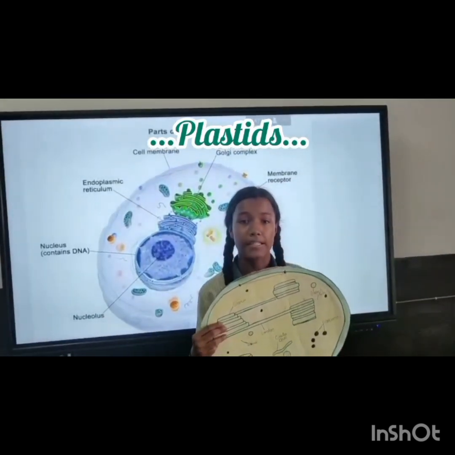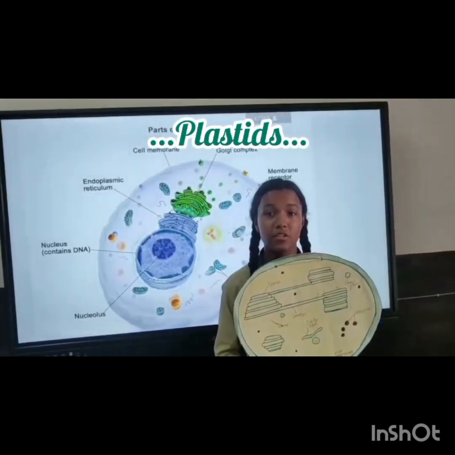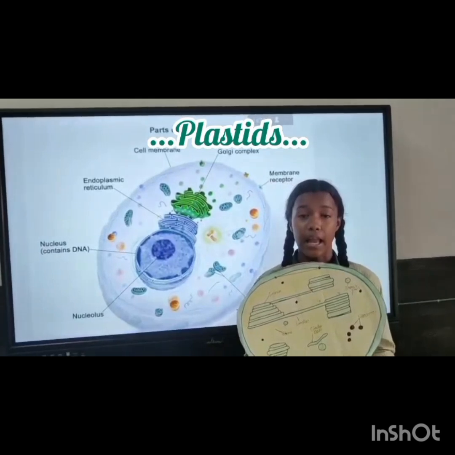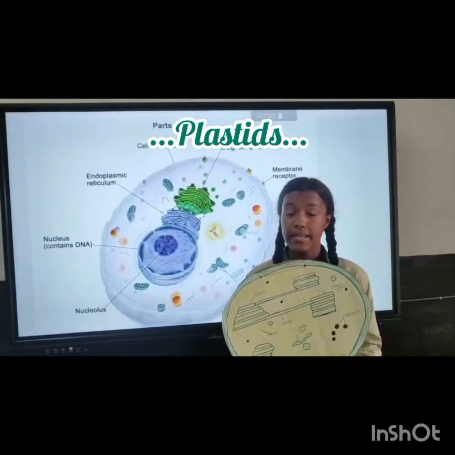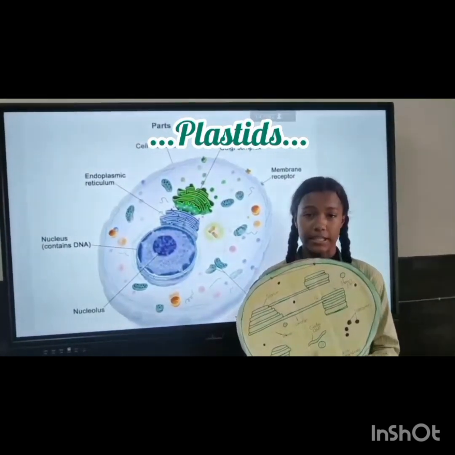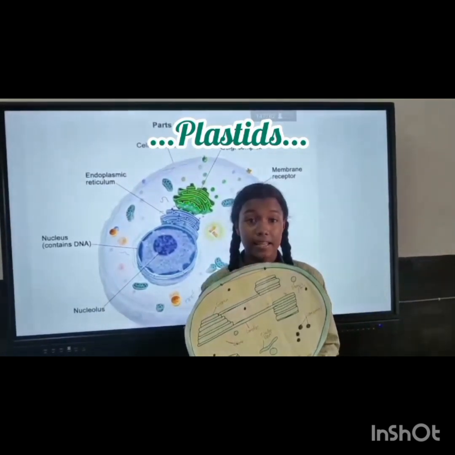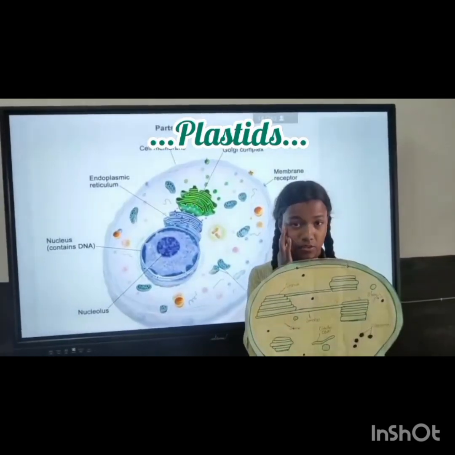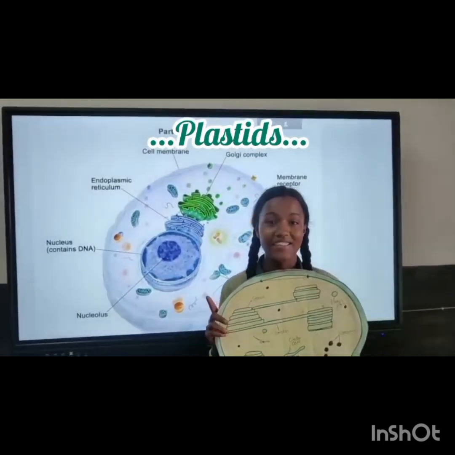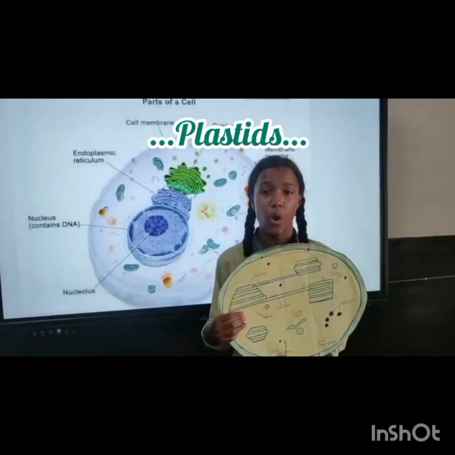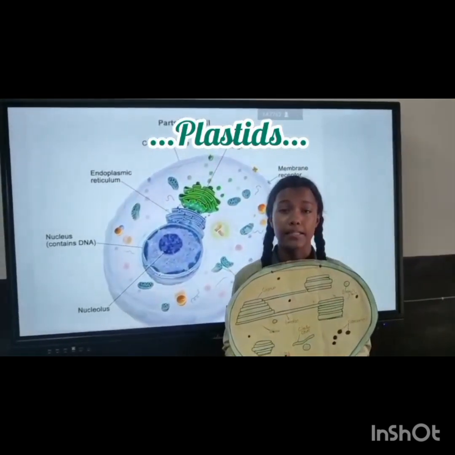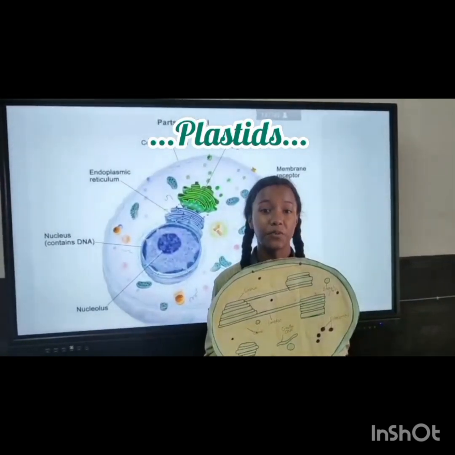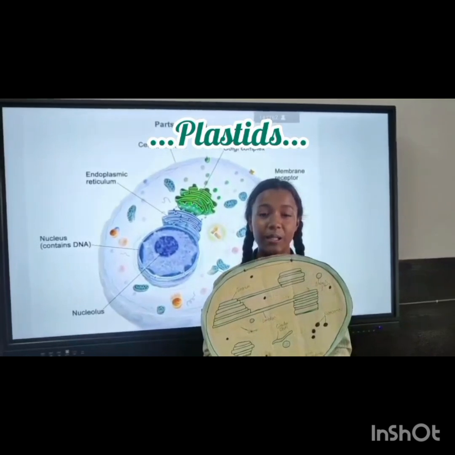Now I am going to tell you there are three types of plastids. Number one, chloroplast. It contains the pigment chlorophyll which gives it a green color. It also contains various colors like yellow and orange in addition to chlorophyll. It helps in photosynthesis. Number two, leucoplast. It is the colorless plastid of a plant. It stores materials and has three types. Amyloplast stores starch, and lipidoplast stores fat and oil. Number three, chromoplast. Chromoplast gives distinctive colors to fruits and leaves and also other parts of the plant.